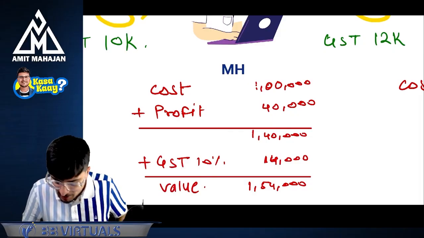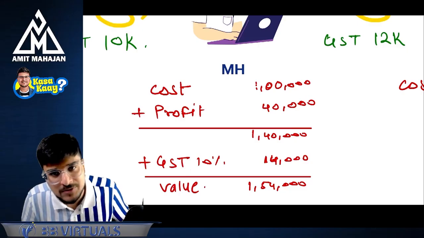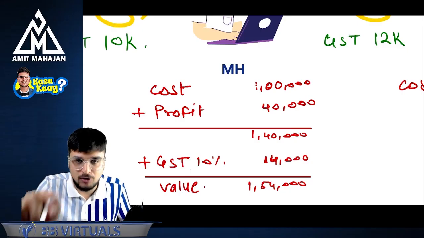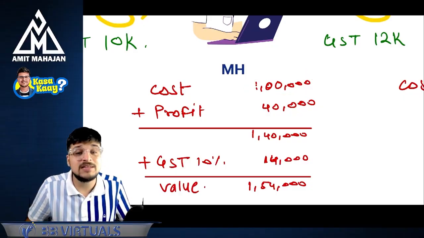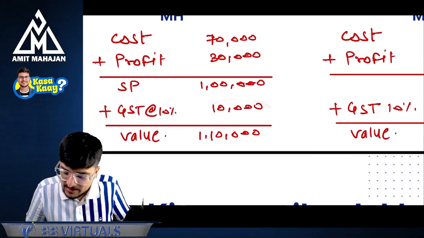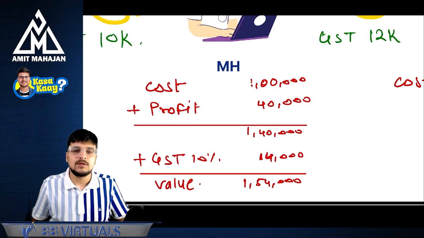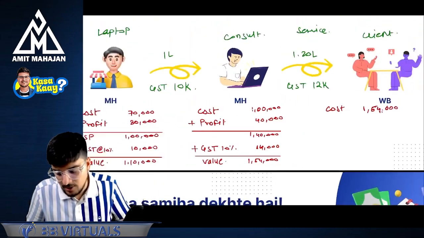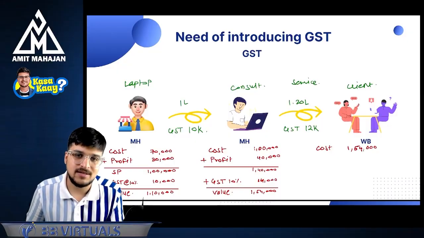Why? Because you understand this 10% GST is computed on 1 lakh 40,000. The 1 lakh 40,000 has 40,000 and 1 lakh rupees, and this time this cost does not have any GST component, because I'm going to get a credit of 10,000. That's why this 10,000 rupees will not form part of this cost. Understanding? Perfect. So that's why there was a need for the introduction of GST.